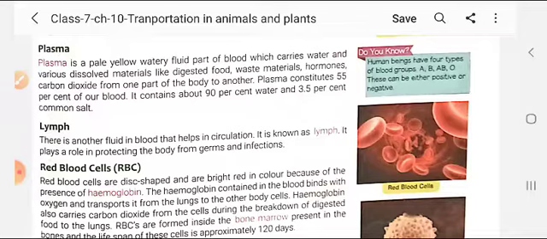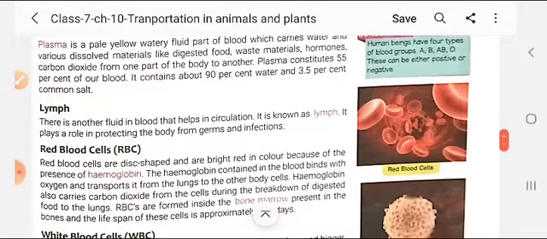Along with the water, various dissolved materials are present that form the plasma. Digested food, waste material, hormones, carbon dioxide, all these are mixed with that watery fluid part of the blood and carried from one part of the body to another.